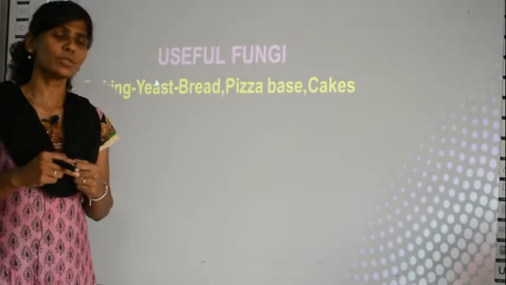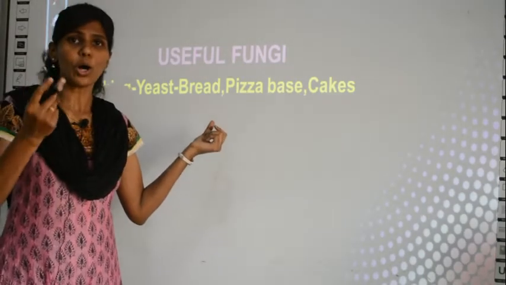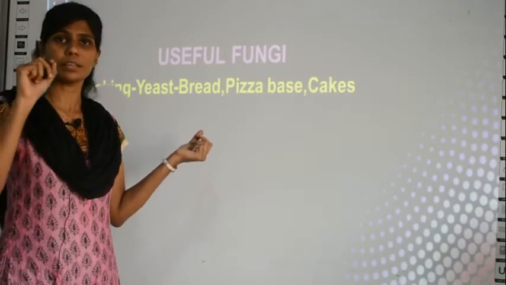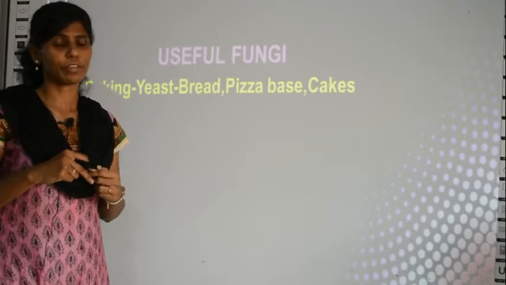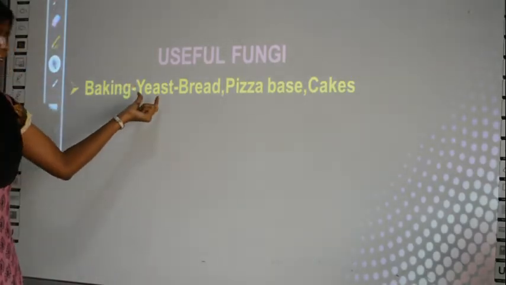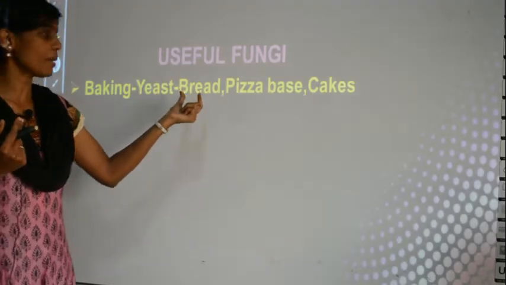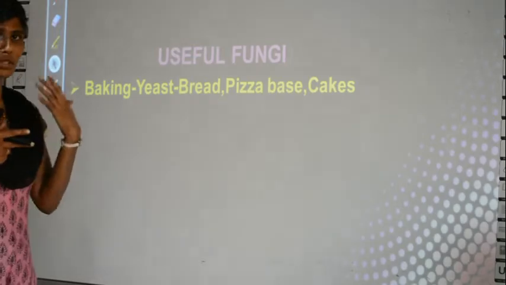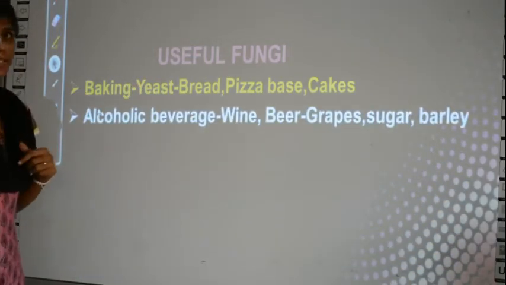Number one, fungi are used in baking. Yeast, when your mom makes cake at home, or even for appam, some may add yeast, right? Those small ball-like structures. If you ask your mom, she can show you if you have it at home. I told you yeast is a unicellular fungi, right? So yeast can be used in making bread, pizza base or cakes, any bakery material which is to be baked in the oven. Yeast is a fungi.